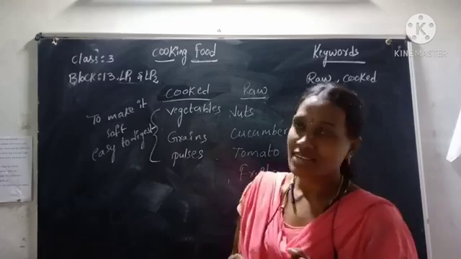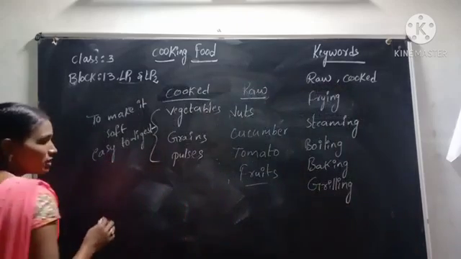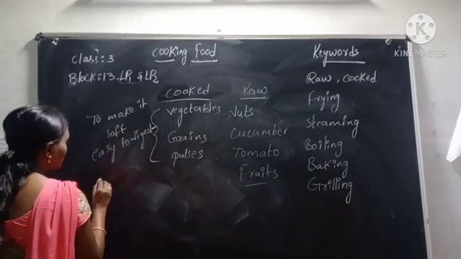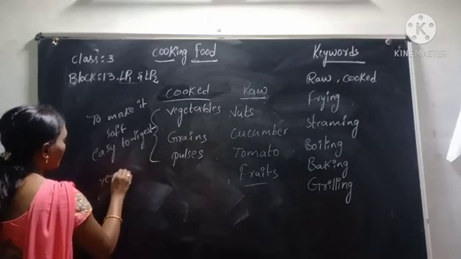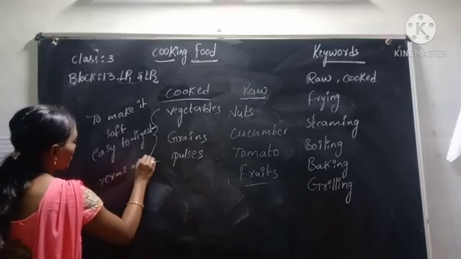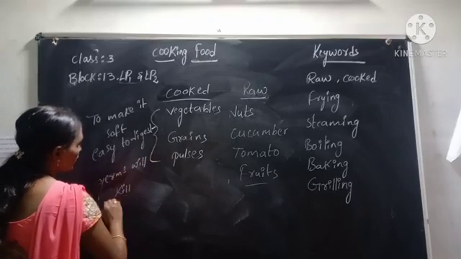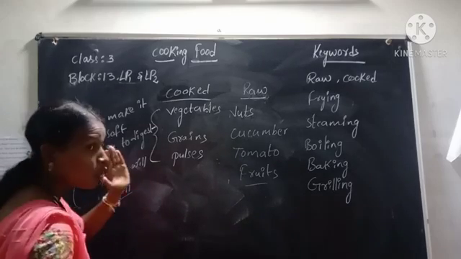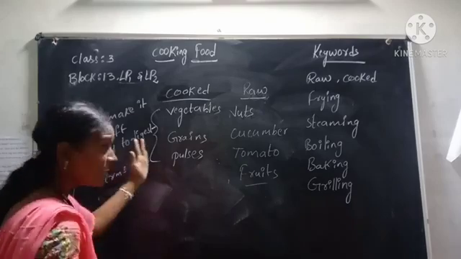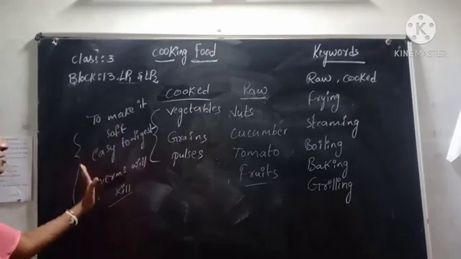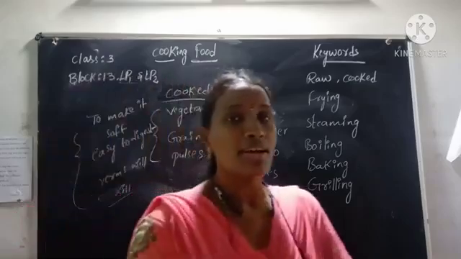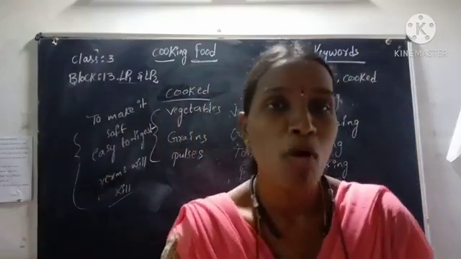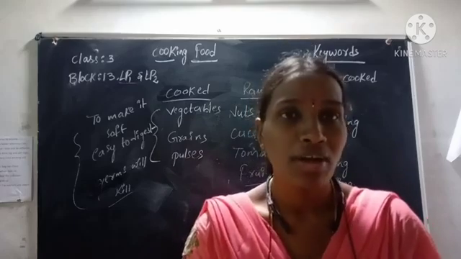And one more advantage is there. If we cook the food, the germs will be killed. Okay, these are the advantages of cooking food: cooking makes the food soft and easy to digest, and kills the germs that were present in the food. Try to eat the food items raw as far as possible, where you can eat them raw only.